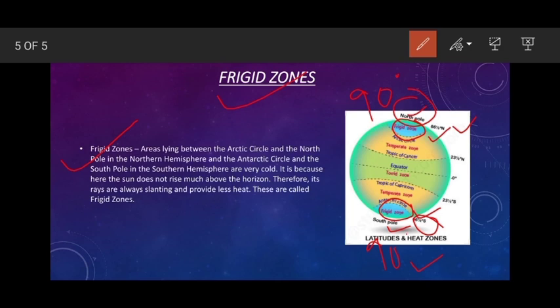Then the sun rays are slanting and do not rise much above the horizon, and the temperature of the Frigid Zone is extremely low. So this is all about the zones.